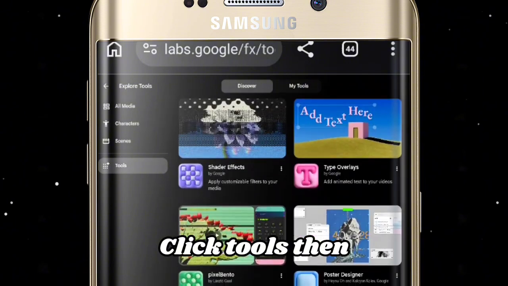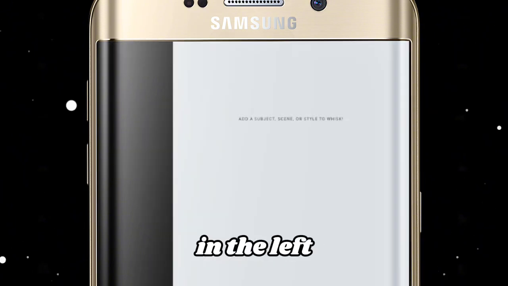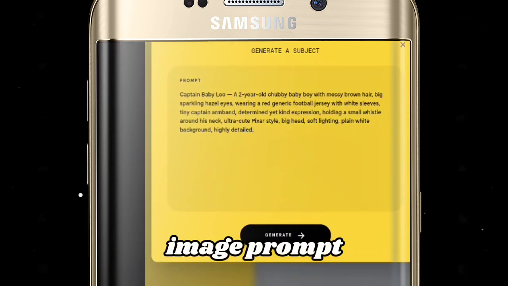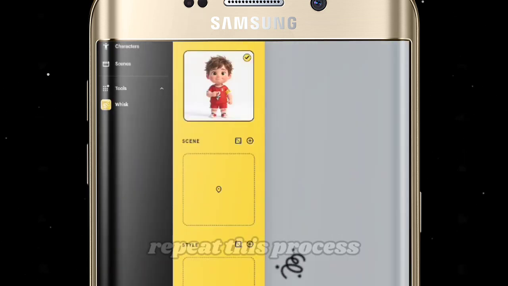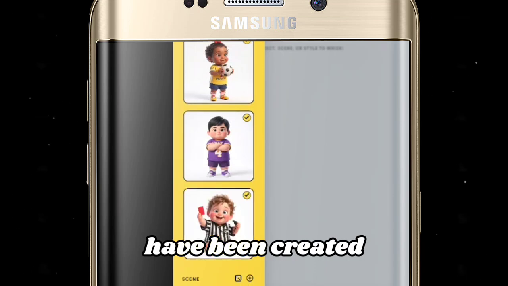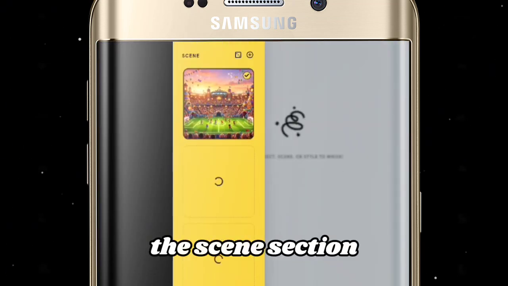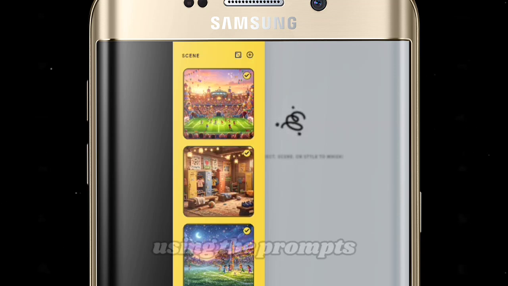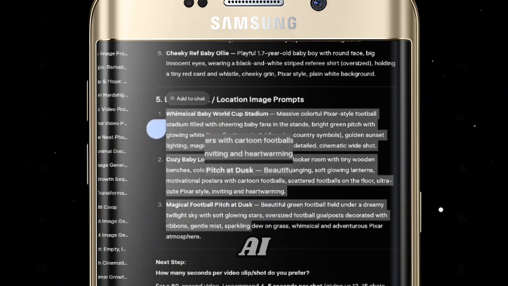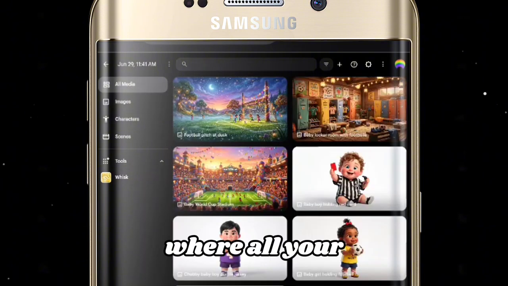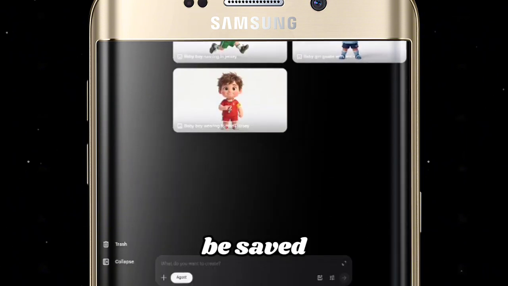Click Tools, then open Whisk AI. In the left sidebar, click Subject, paste your first character image prompt, and click Generate. Repeat this process until all of your story characters have been created. Then, switch to the Scene section and generate all of your environment and location images using the prompts provided by Grok AI. Click the arrow at the top, then open All Media, where all your generated images will be saved.